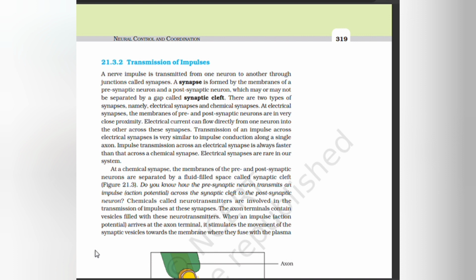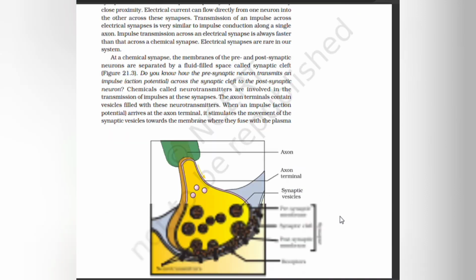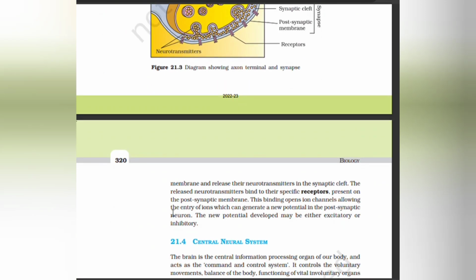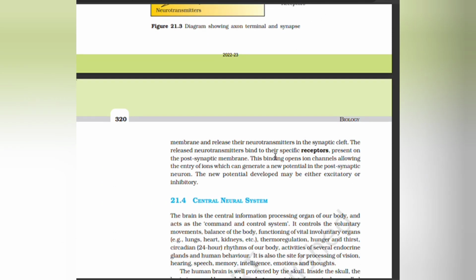When an impulse, the action potential, arrives at the axon terminal, it stimulates the movement of the synaptic vesicles towards the membrane, where they fuse with the plasma membrane and release their neurotransmitters in the synaptic cleft. The released neurotransmitters bind to the specific receptors present on the postsynaptic membrane. This binding opens ion channels, allowing the entry of ions, which can generate a new potential in the postsynaptic neuron.